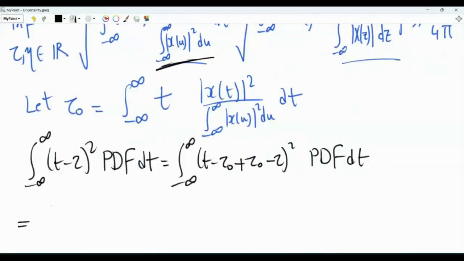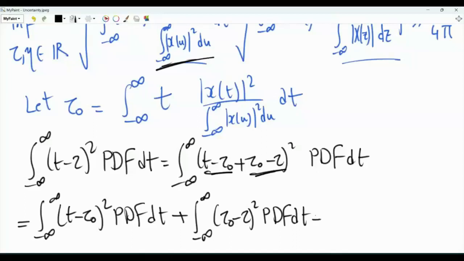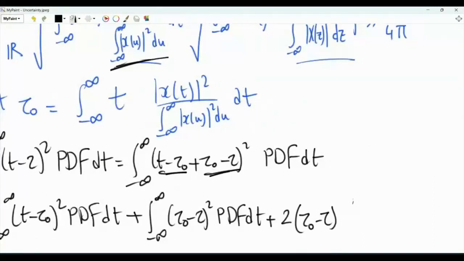Expand this square, so we get 3 terms. So this is one integral, which we have the square of this quantity. This is (t − τ0) all squared. And then we get the square of (τ0 − τ). And then we get the cross terms, and the cross terms will be 2(τ0 − τ), which is not a function of the dummy variable of integration. And then we have the integral from minus infinity to infinity of (t − τ0) times the pdf dt.